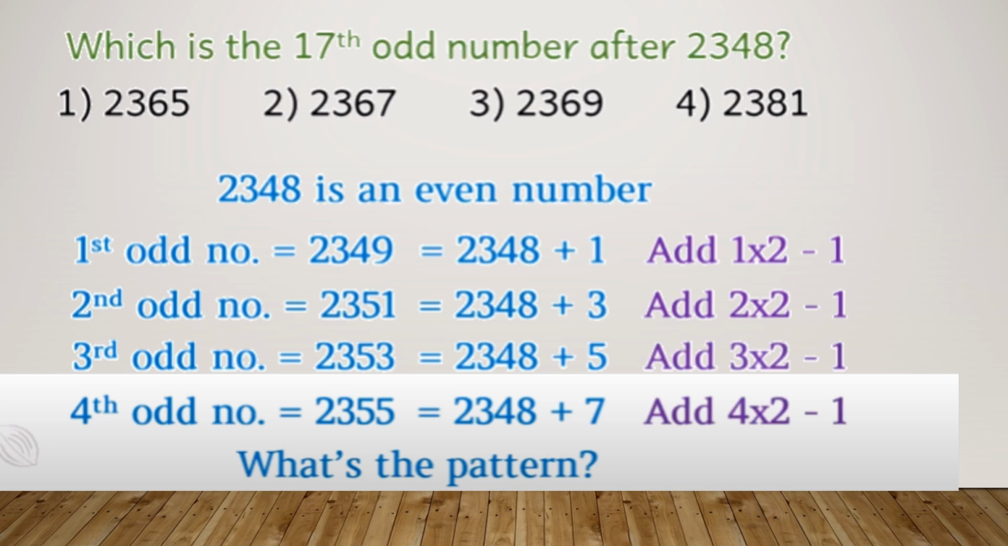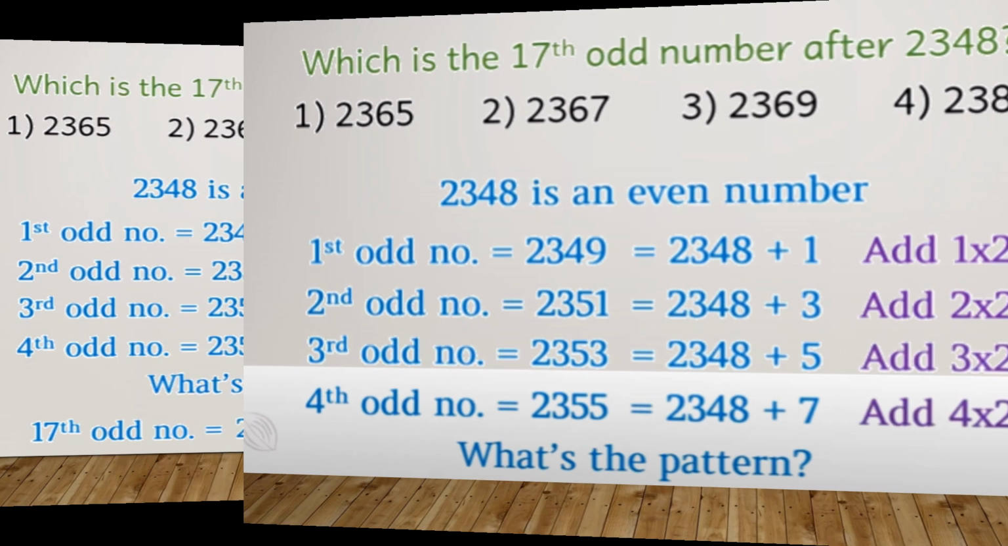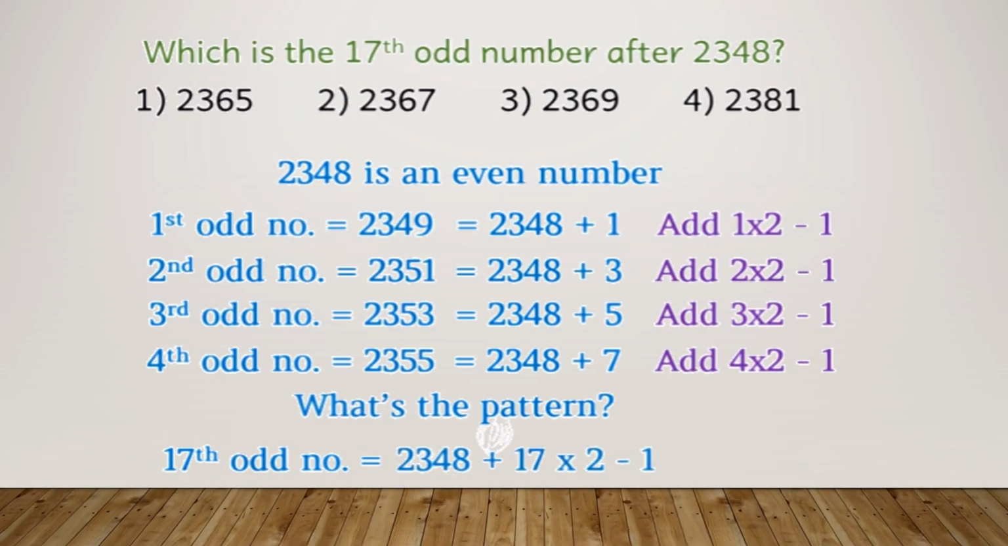So that way, if I want the 17th odd number, it will be very simple. You will just have to add 17 to 2348 into 2 minus 1. Okay, so it is very simple. If you just have a look at the starting 3 or 4 numbers and get to know the pattern of how these numbers are coming, then we don't need to go up till the 17th odd number. Okay, that will take too much time.